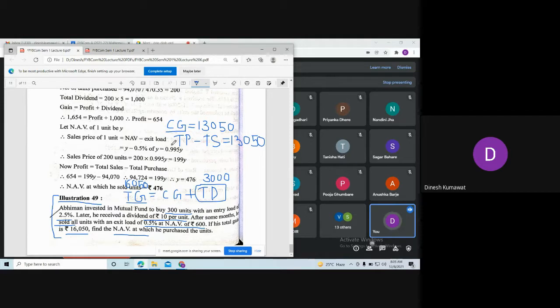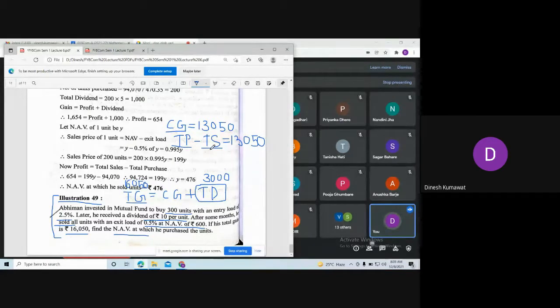Now observe, we don't know about total purchase. Do we know about total sales in the problem? Yes, sir. See, right now we don't know anything about total sales. We need to calculate that. We know only redemption net asset value, and here an exit load is given to us. So how are we going to calculate total sales?